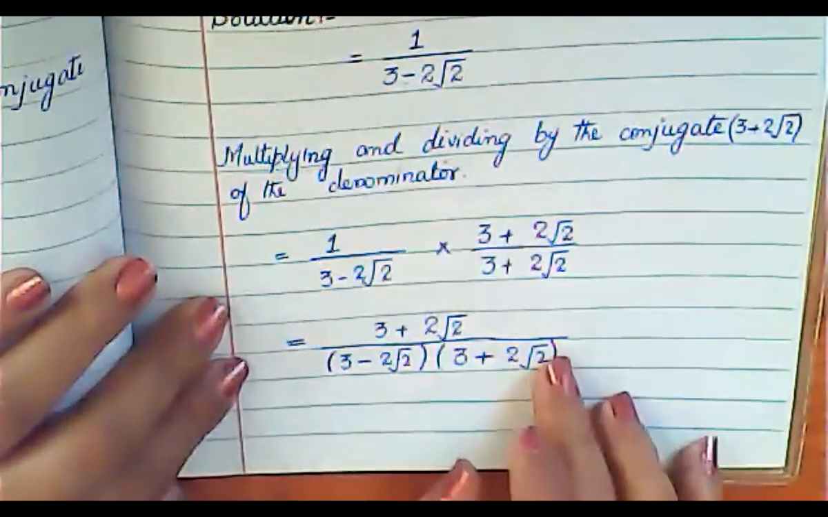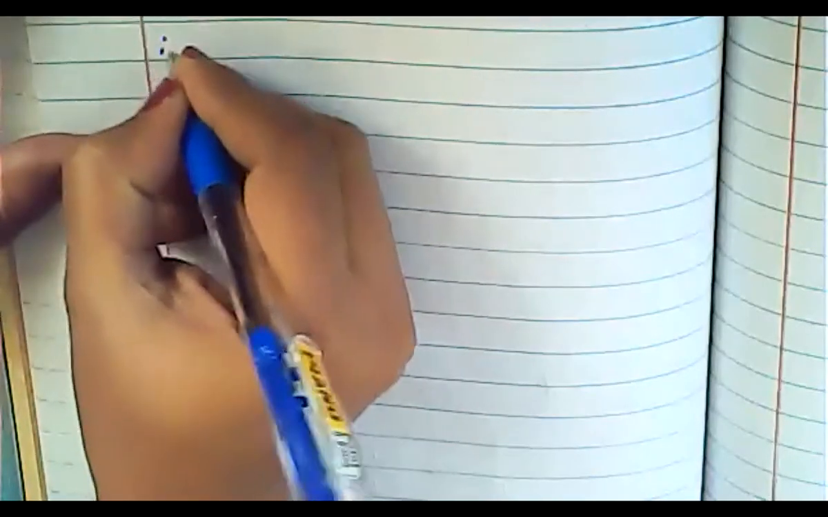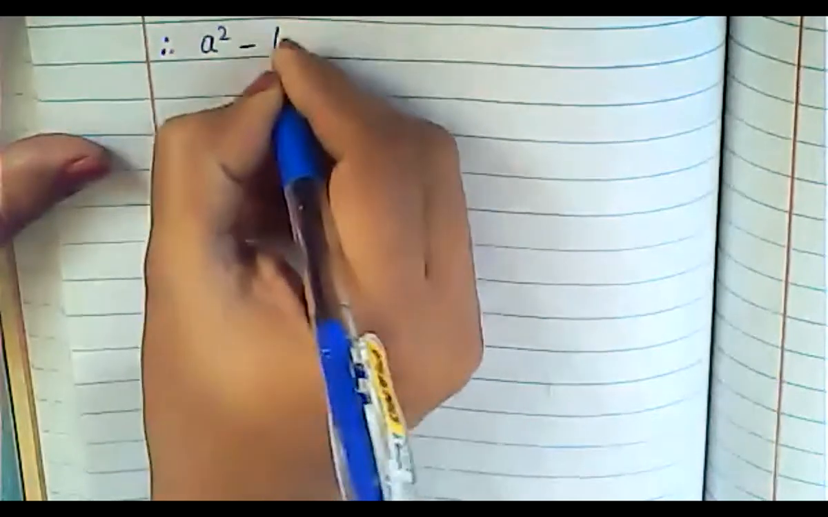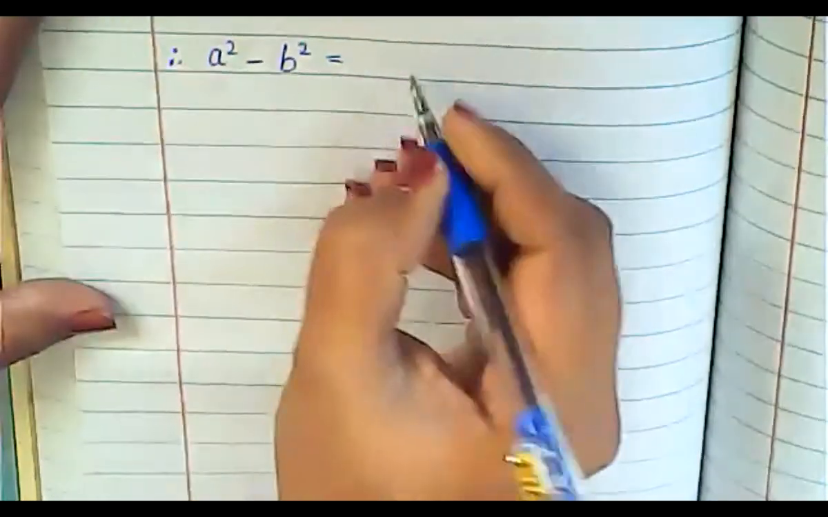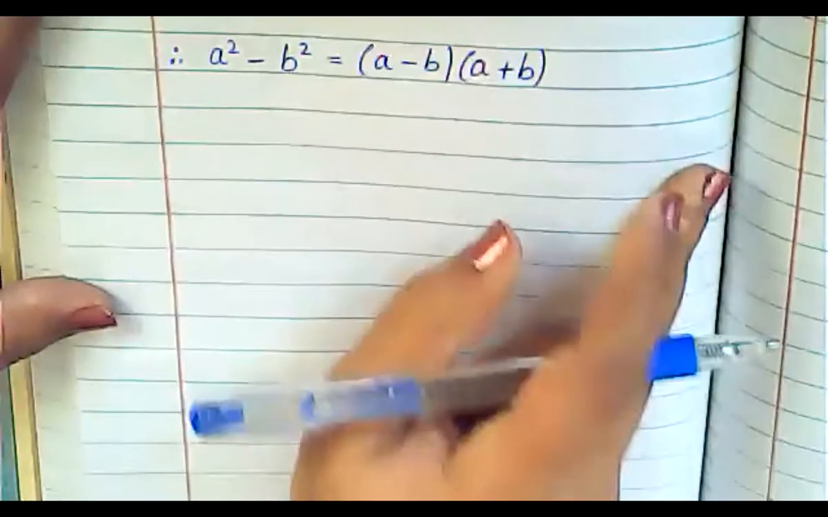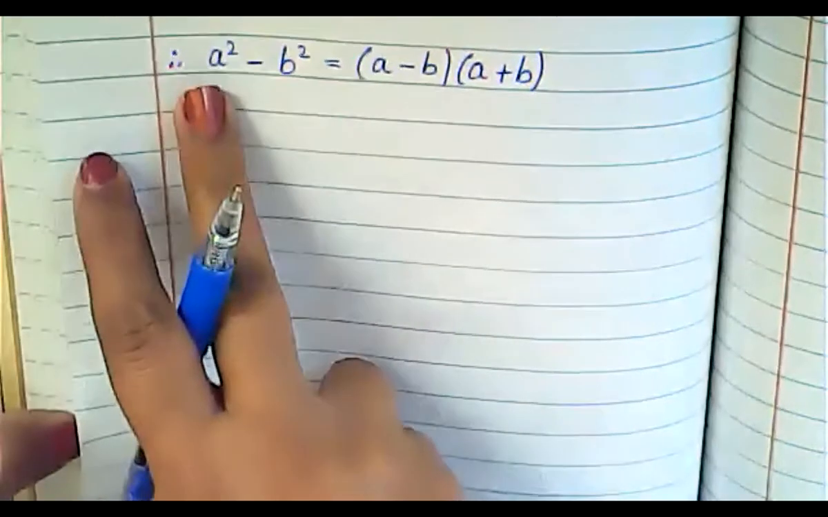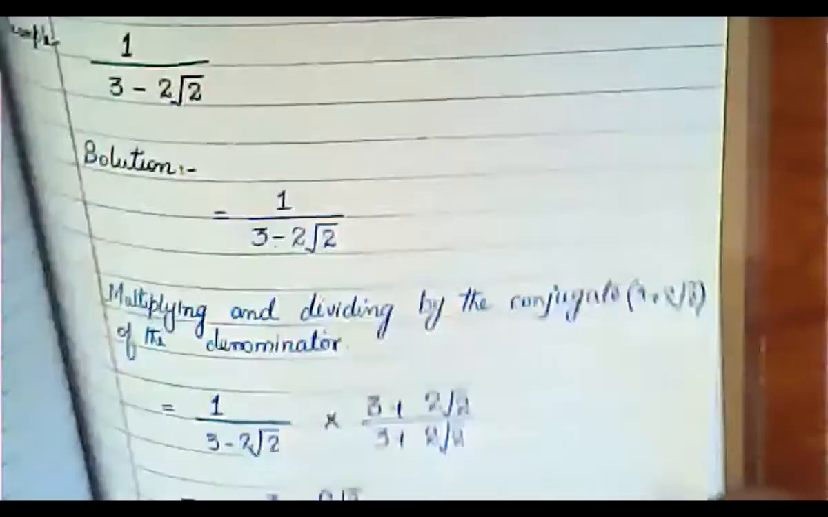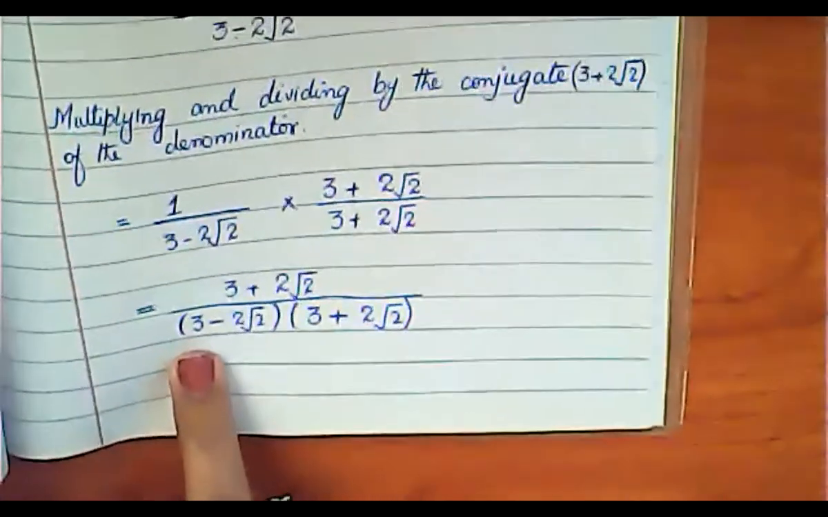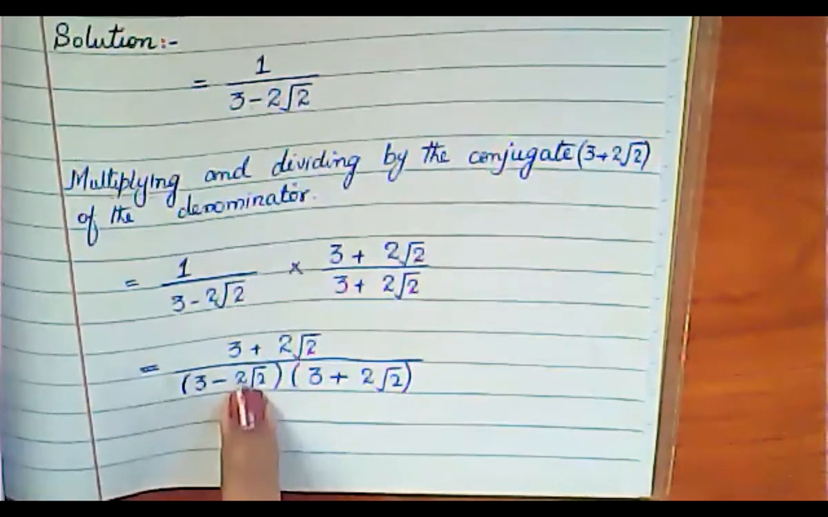Now, in the next step, you are going to apply the formula. Here you have a minus b, a plus b. I'm moving to the next page, just a minute. Here I'm going to write the formula: a square minus b square is equal to a minus b multiplied with a plus b. Now you have to decide which is your term a and which is your term b, and take the square of term a and term b. Here your term a is 3, so you take the square of 3, and term b is 2 under root 2, so you take the square of 2 under root 2.